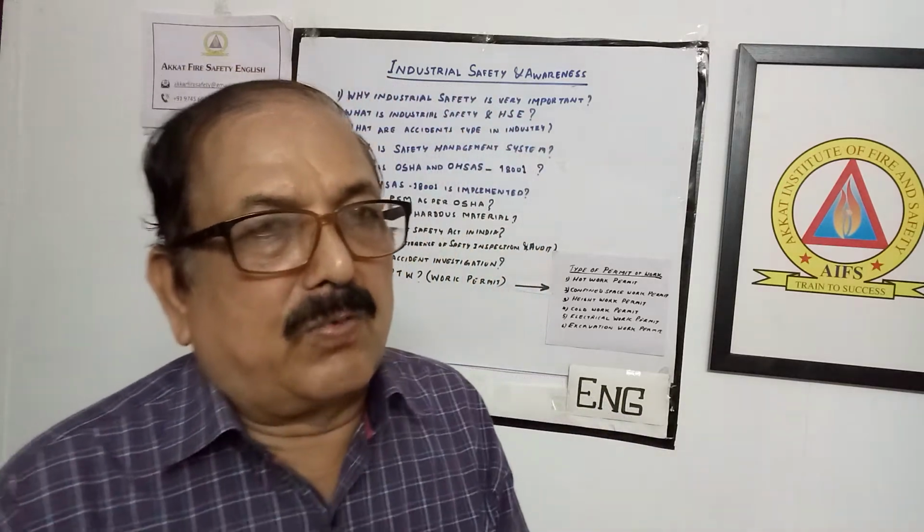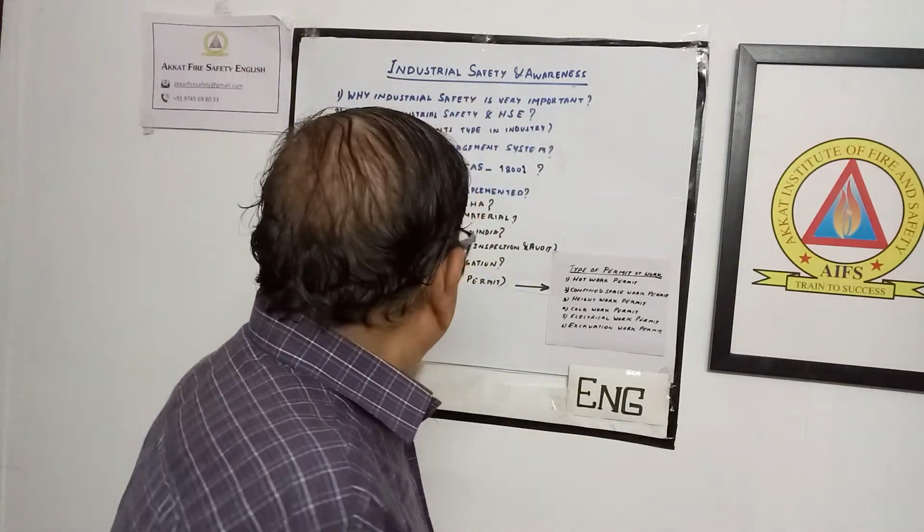So today is our new subject. What is the new subject? What is a PTW or work permit? In industrial safety, when we talk about it, a work permit is one of the most important work tools, we can say, because for safe work practices a work permit is the most essential thing.